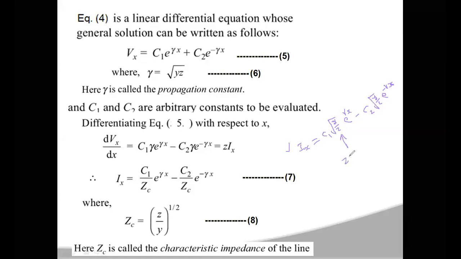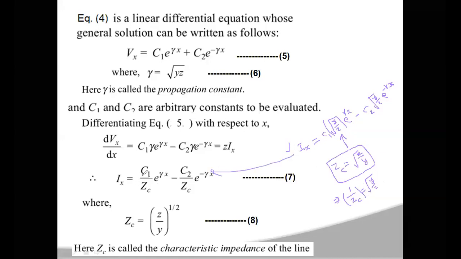Now for this term, let us define a capital ZC, which is called the characteristic impedance. So this value is under square root z by y. So ZC is under square root z by y, then 1 by ZC is equal to under square root small y by z. So in place of this small y by z, you can write 1 by ZC. Then you will get this equation.